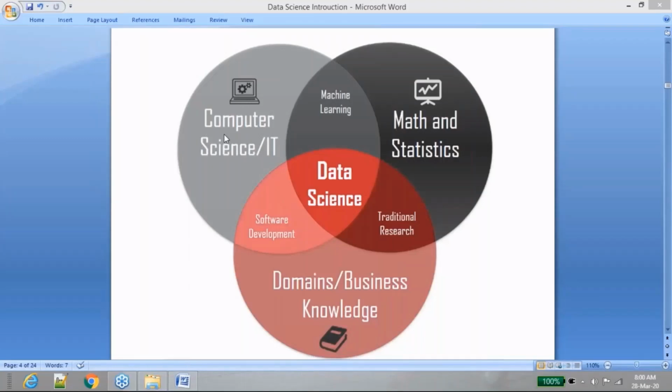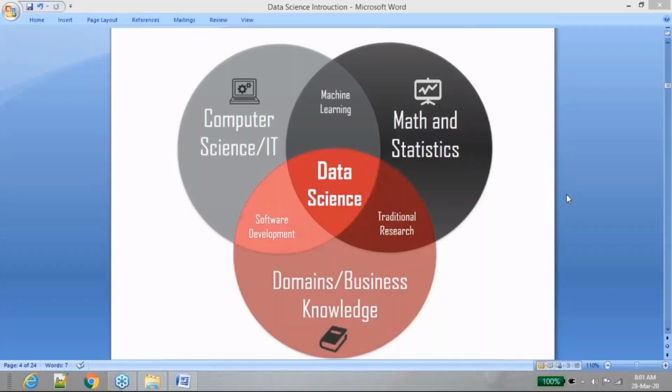So considering these limitations of each and every person who is working in IT, mathematics and business domain, people need someone who can do all these activities to build something called predictive analytics. And that's when the role of a data scientist is created, who can do computer and IT background work, who can understand the mathematics and statistics, who can also understand some knowledge related to the domain or business. And that's where you, being a data scientist, should be good in all these terms.